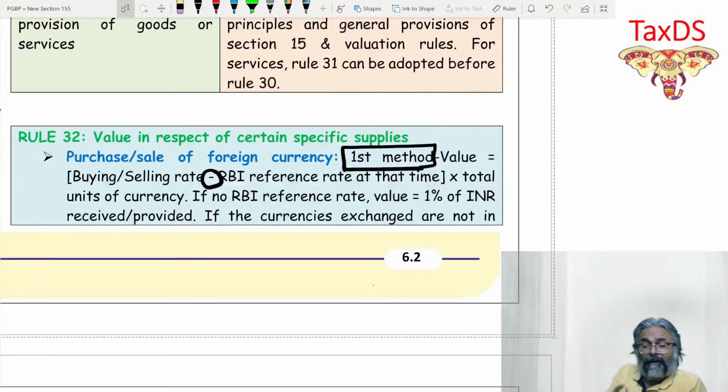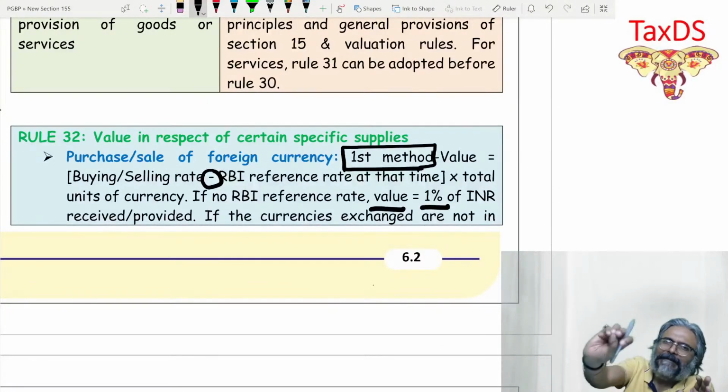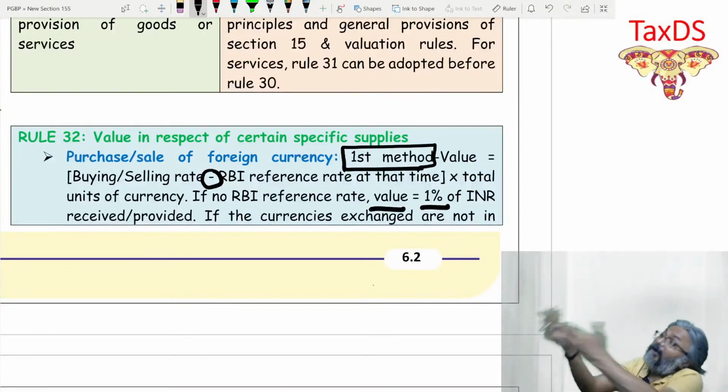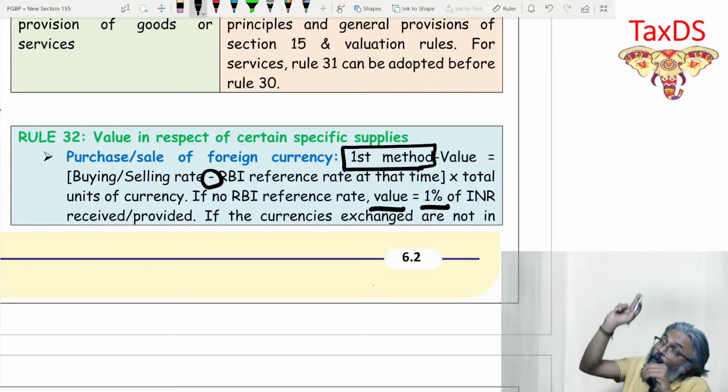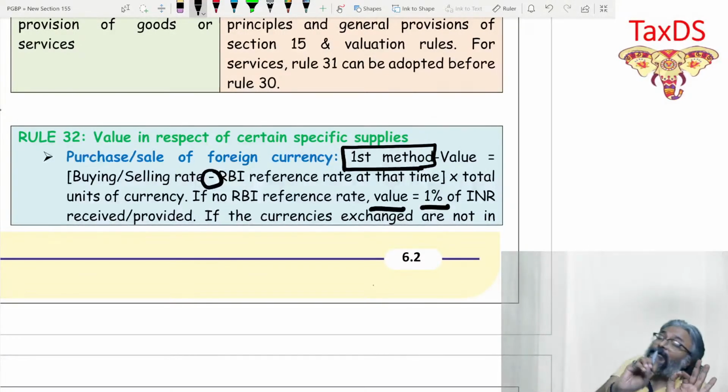If it is not available, then what do you have to do? 1% of the INR received or provided. Whatever INR I have given to him or received from him, 1% of that INR value is the commission or the value under rule number 32. I hope that all of you are clear with this one.